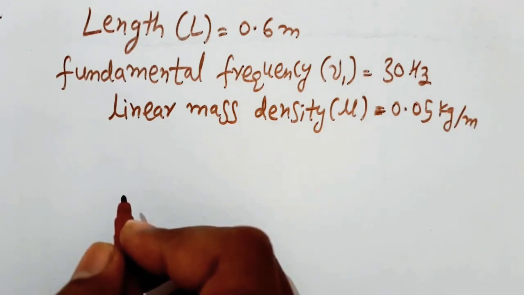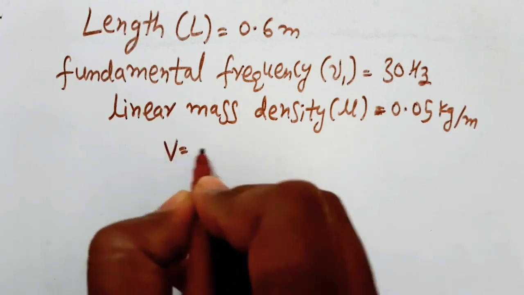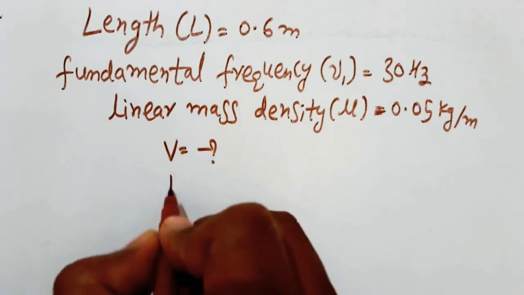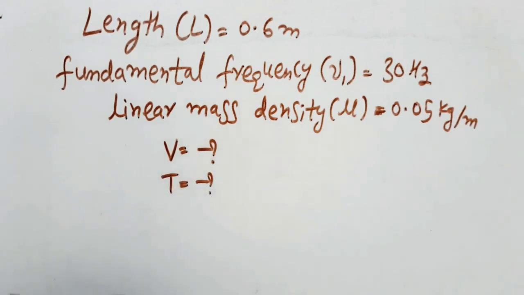Here we have to find the velocity of propagation of transverse waves in the string, V, and the tension in the string, T. We have a formula.